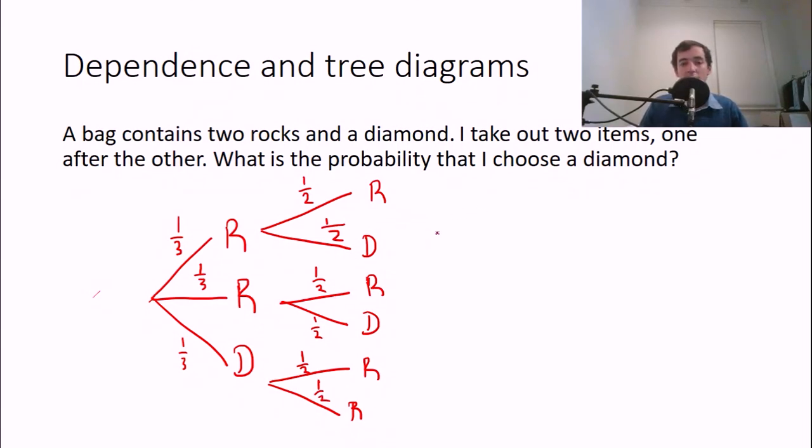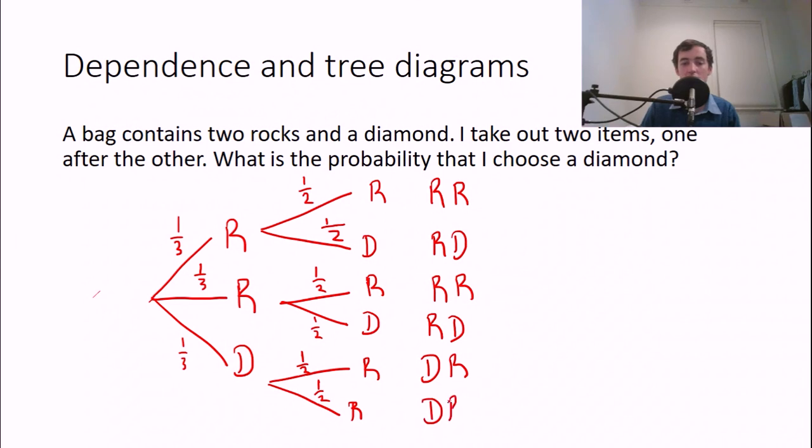Now, if I want to find out the probability of any of these outcomes, which I'm just going to write down, what I could do is I can multiply the fractions on each branch leading up to the path, or each branch of the path leading up to the outcome. So I said in a previous video that I'd go through this, and so here we are, and I'll go through it. So the key for this, and let's look at getting this rock and this diamond.